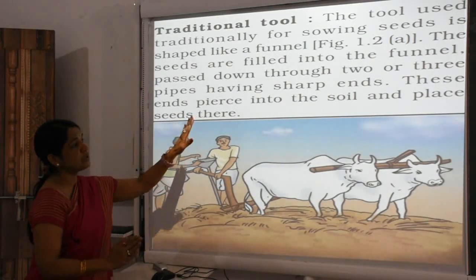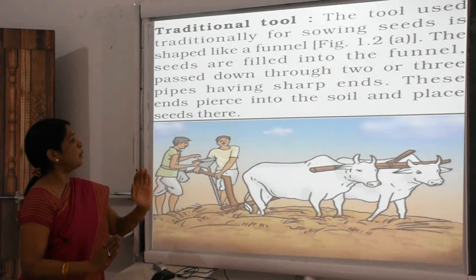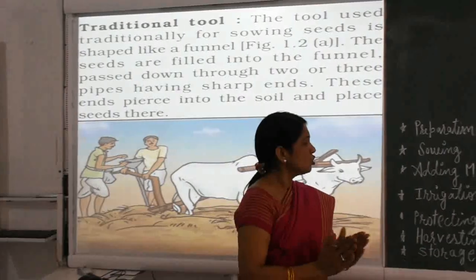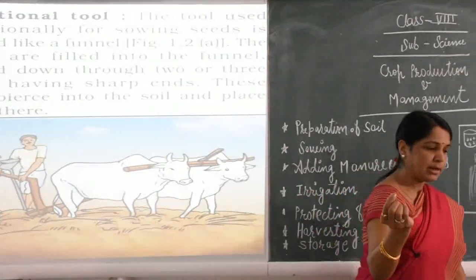These ends pierce into the soil and place the seeds there. How, children? I want to show it with a small diagram.